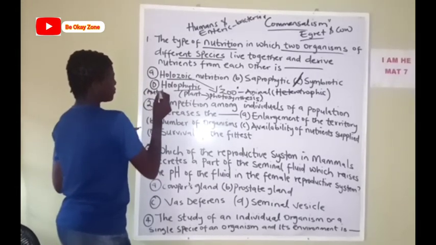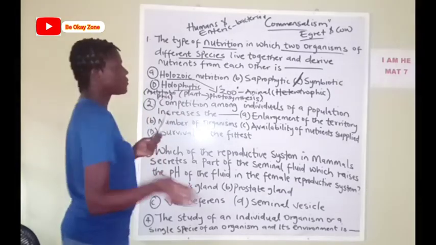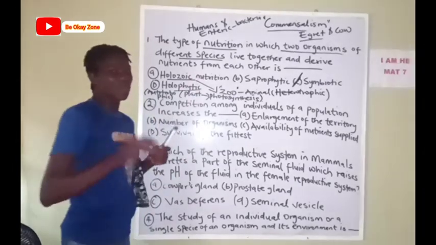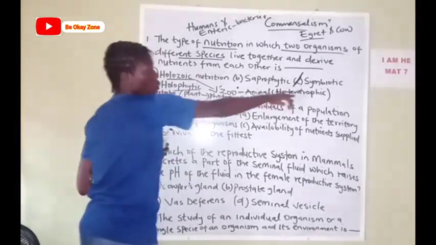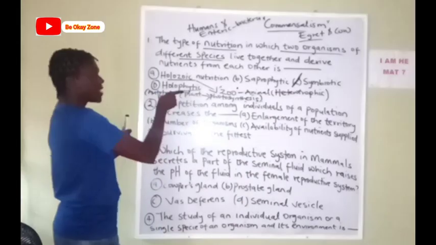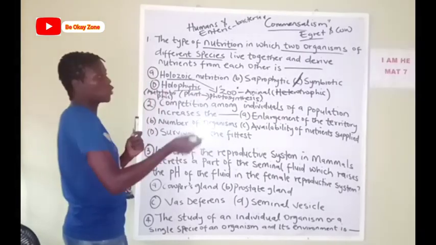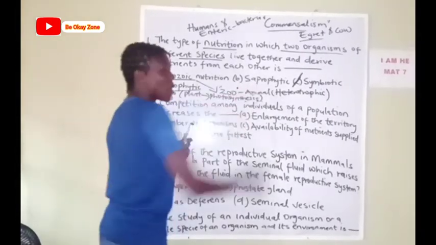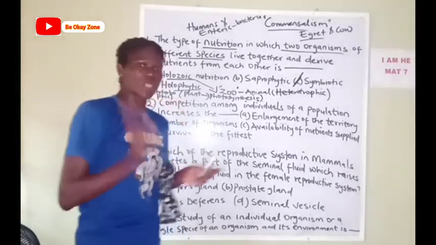So see it here, autotrophic, okay? So don't let these words deceive you. Holozoic is talking about animal-like, that's heterotrophic nutrition. Holophytic is talking about plant-like, that is autotrophic nutrition. Saprophytic is talking about decomposers, okay? They break down, to decompose.